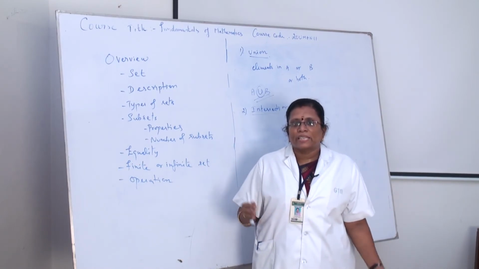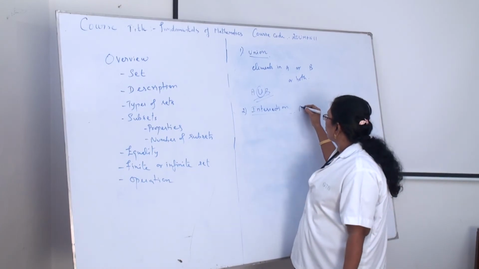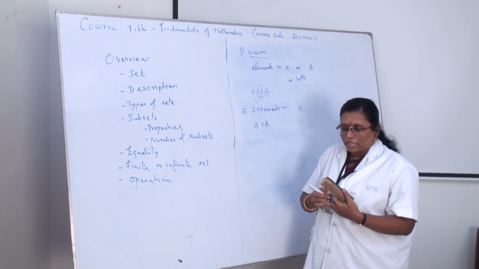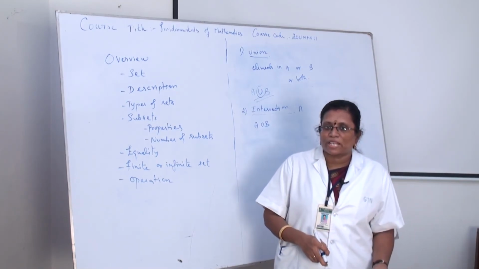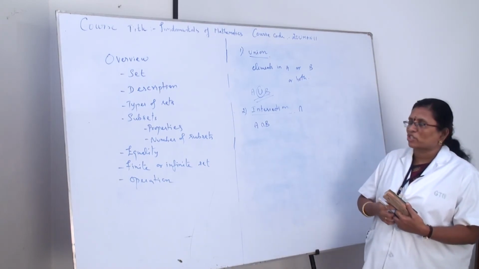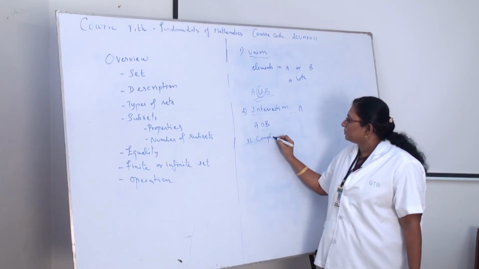Then we say that it is the intersection, and it is denoted like this, A intersection B. That is, it should be available in A as well as in B. Okay. This is A intersection B.